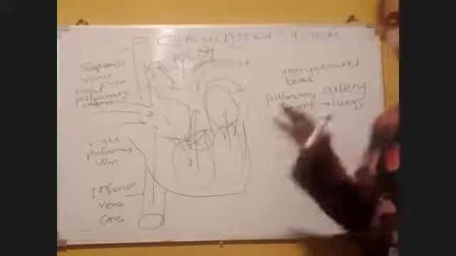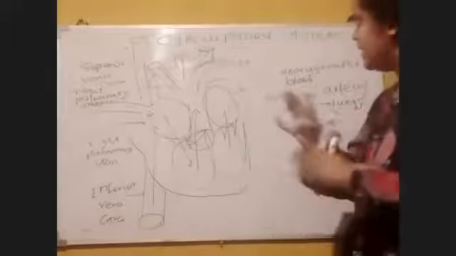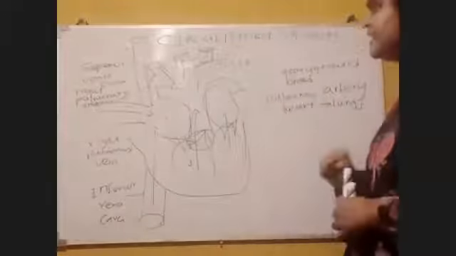Okay, and students, now we'll mark the pulmonary arteries in this heart.